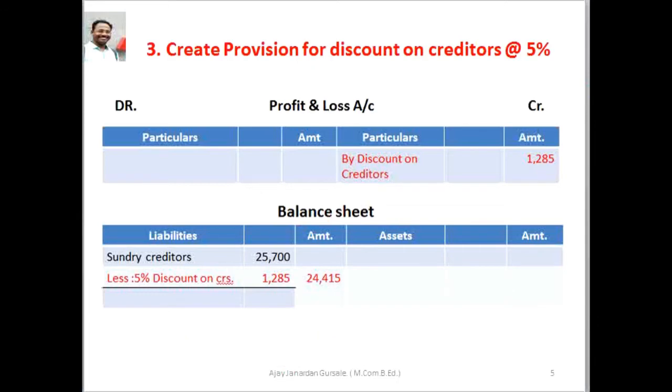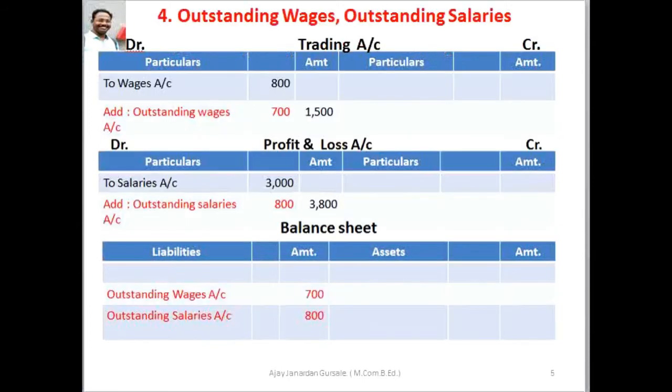See next adjustment. Adjustment number 4, outstanding expenses, outstanding wages and outstanding salaries. Here we see the outstanding wages. The wages is the item of trading account debit side. Here the trial balance figure is given rupees 800 and still rupees 700 outstanding given in adjustment.